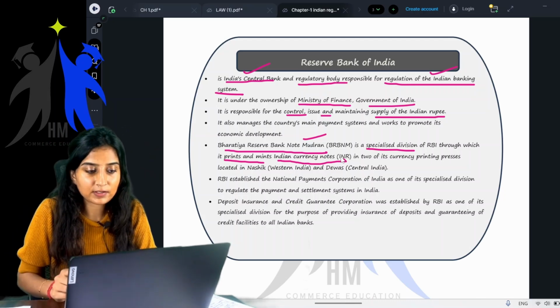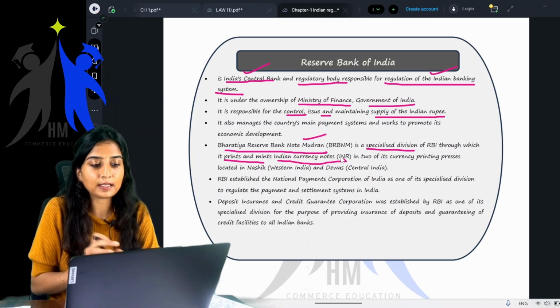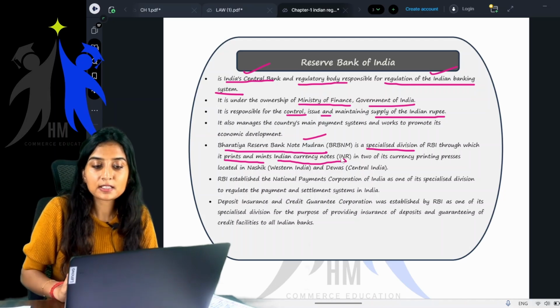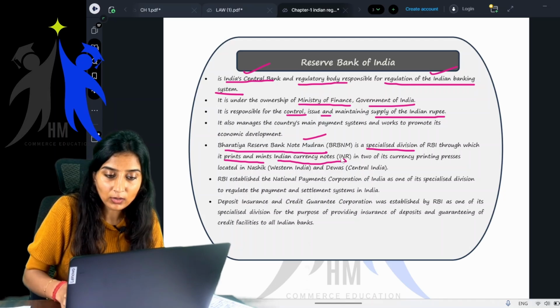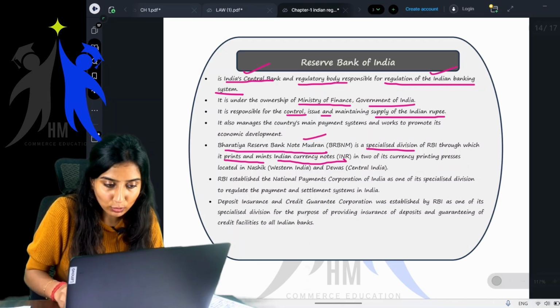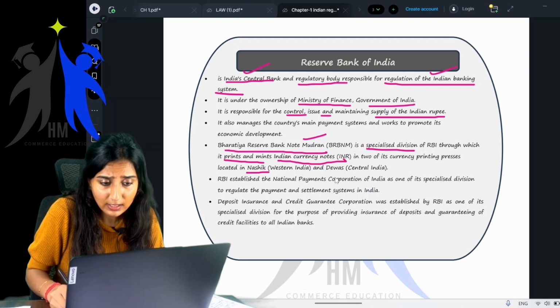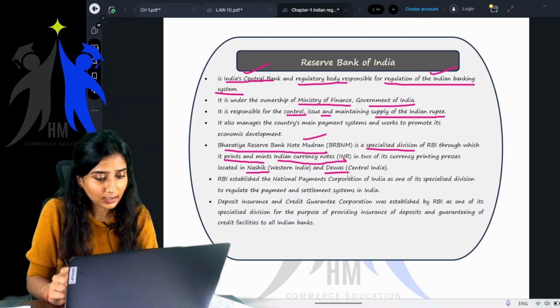It has a special division called Bharatiya Reserve Bank Note Mudran. Where? In two of its printing presses, one located in Nashik, the other one in Dewas.